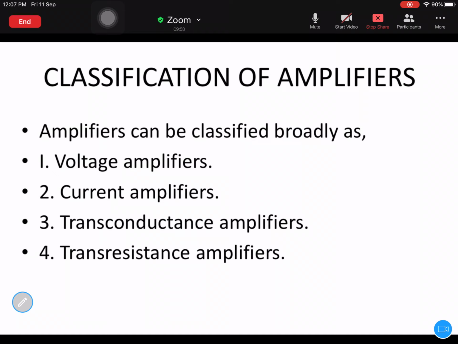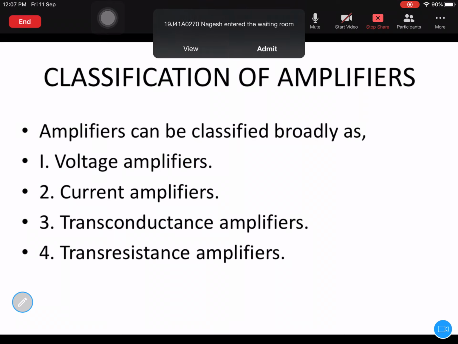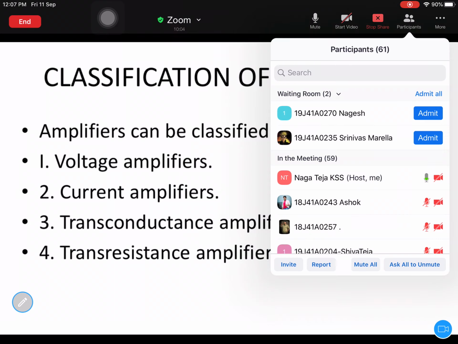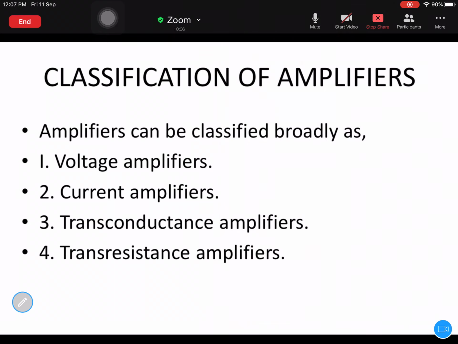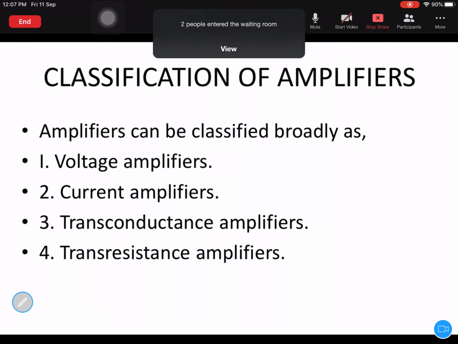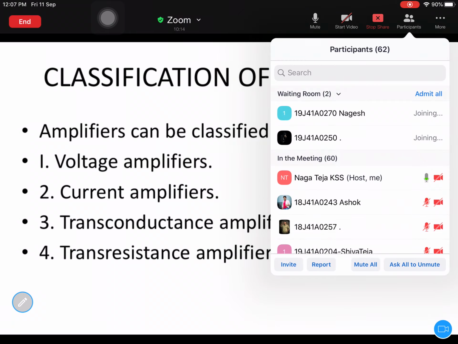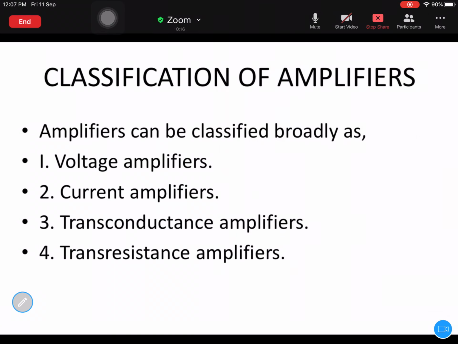That means if you increase the amplitude of a particular signal, you are necessarily saying that you are amplifying that signal. If you are increasing the amplitude, you are indirectly saying that you are amplifying the signal, and the device that is used for amplifying that signal is called an amplifier. Remember that. So devices which are used for amplifying the magnitude of a particular signal are known as amplifiers.